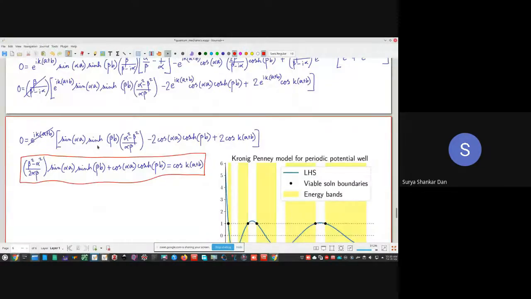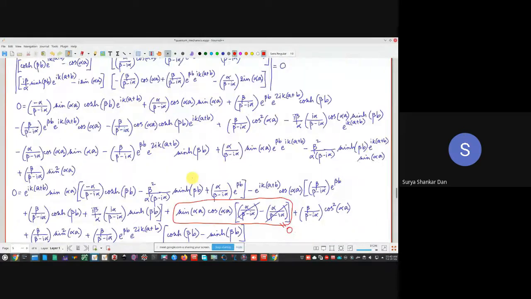So finally, you will end up in a relation like this. Okay. So now just try to understand what is the meaning of this equation. So what is this? Is this a solution? No, it is not. It is simply a simplified version of this equation, determinant equal to 0.